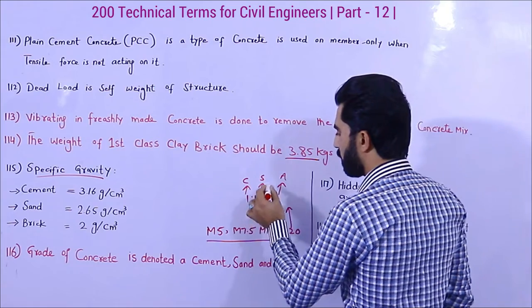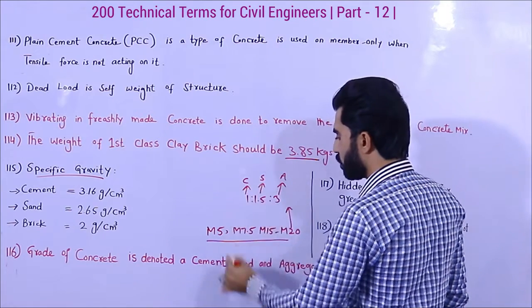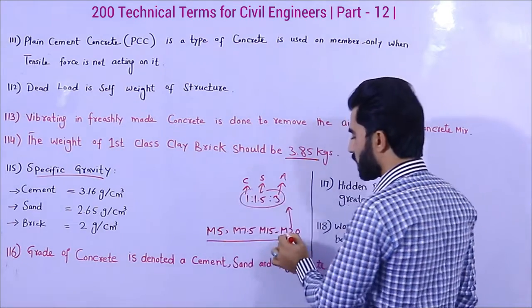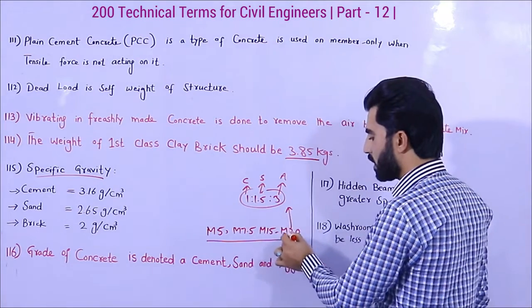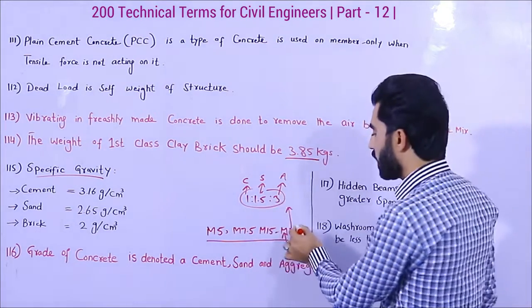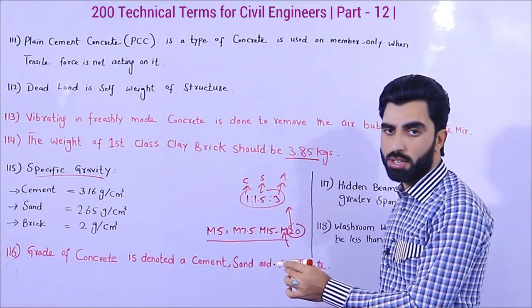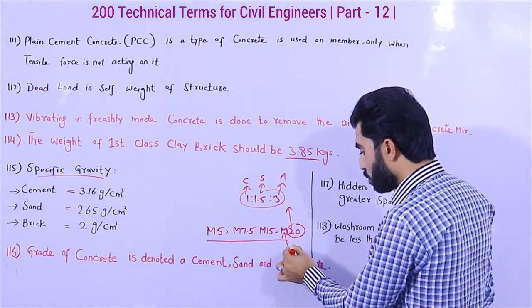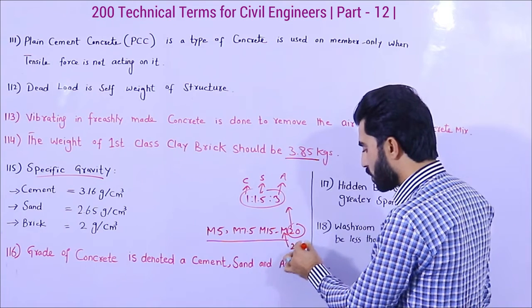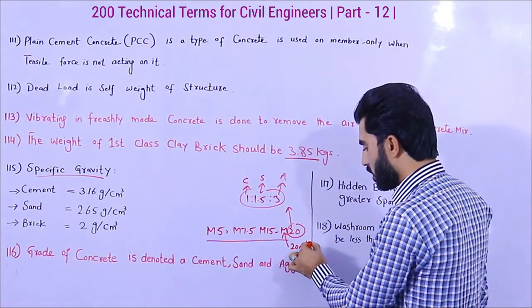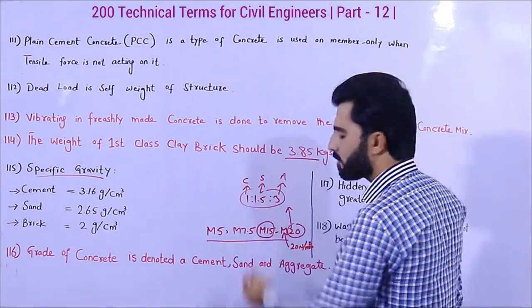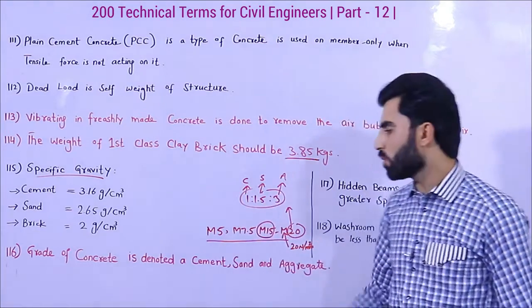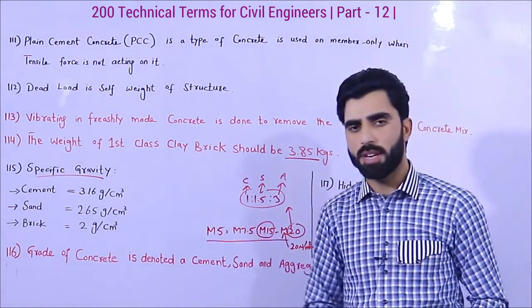When we combine these materials with this ratio, this is M20 grade concrete, where M stands for mix, and 20 is the strength of concrete after 28 days. So 20 is the strength in Newton per mm square, means 20 Newton per mm square. And M15 means 15 Newton per mm square, like 7.5, etc.